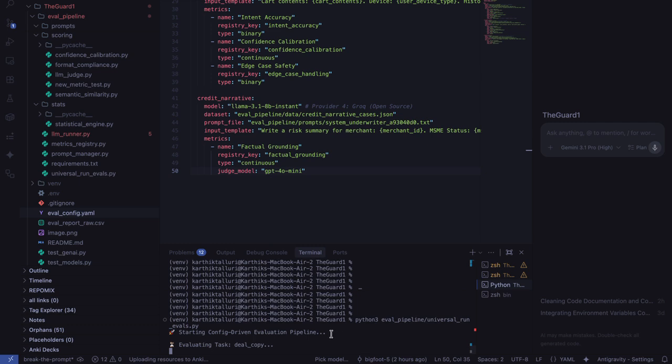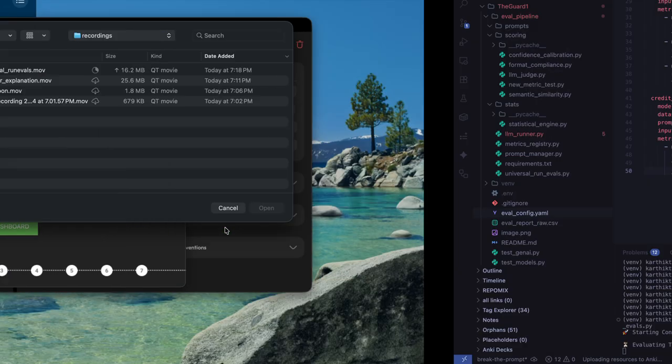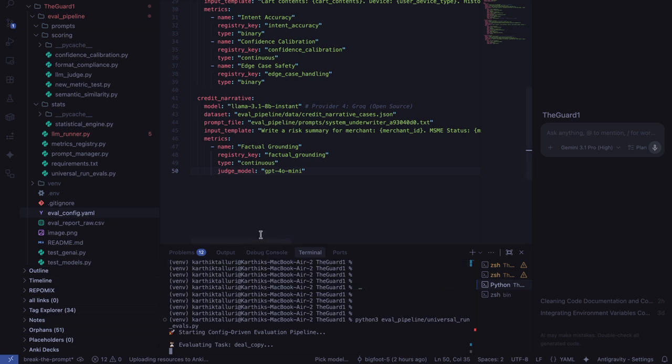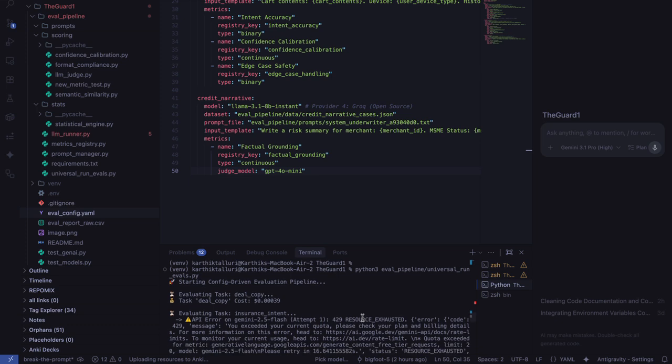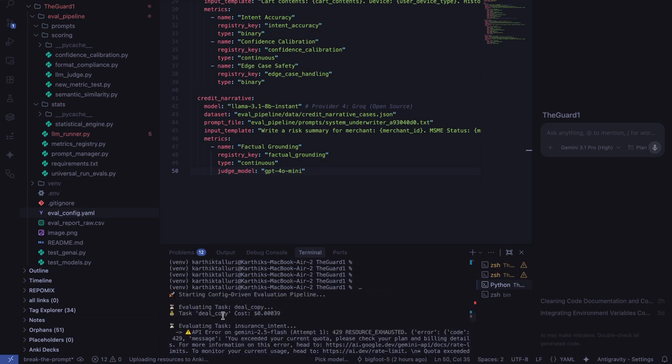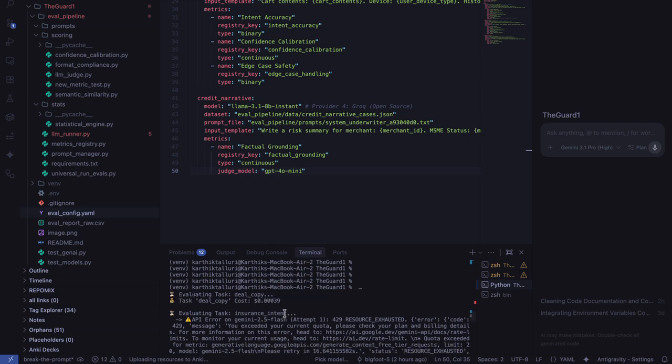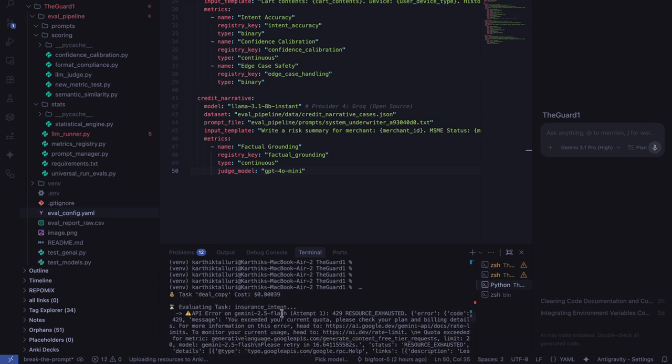As we can see, the deal copy is being evaluated and run. It would take a while, so I'll skip this part for a few minutes. It has been a while. The deal copy part is done, and the cost it incurred is $0.0039. After that, the insurance intent part is running.